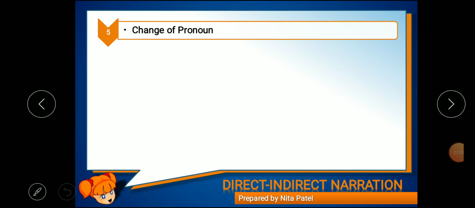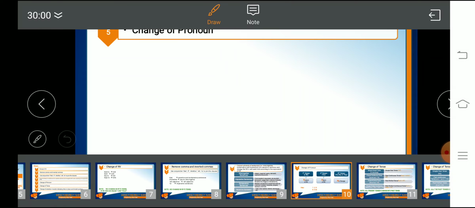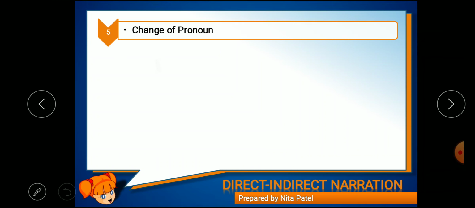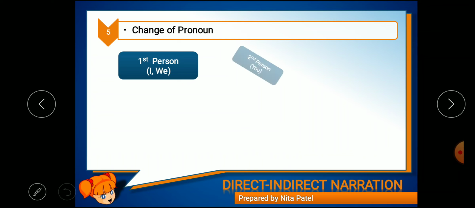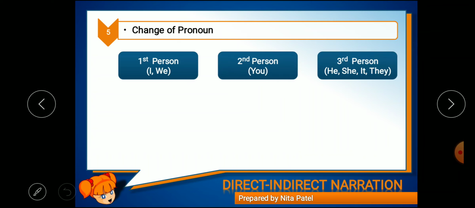Okay, next step is change of pronoun. Basically there are three persons when it comes to pronoun or a speaker: first person, second person, and third person.